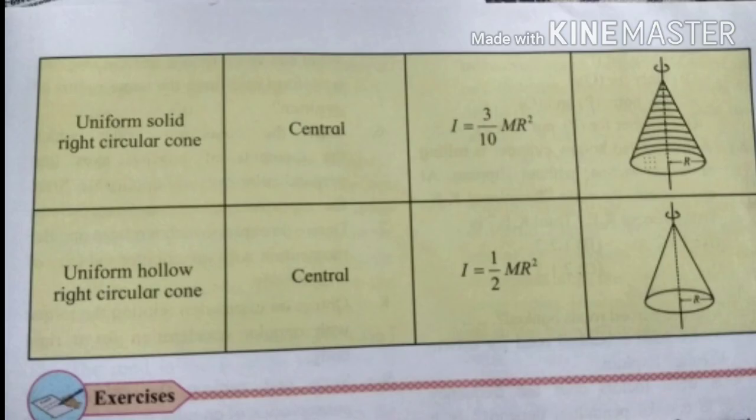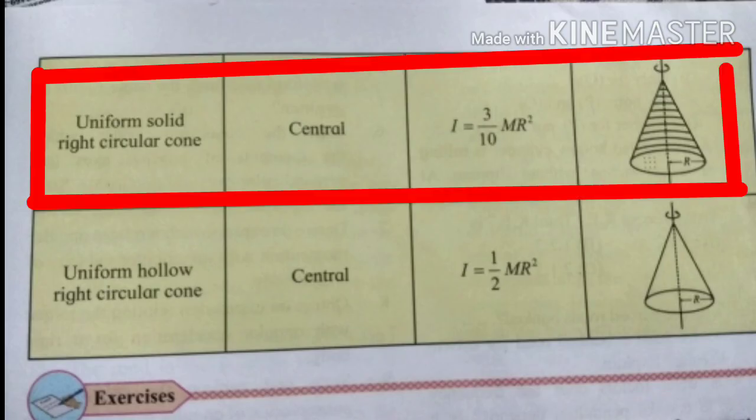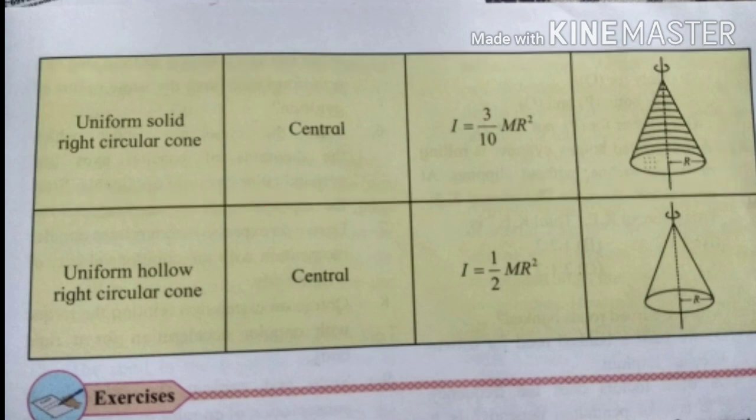The moment of inertia of a uniform solid right circular cone about a central axis is I equal to 3 by 10 mr square, where m is the mass of the uniform solid right circular cone and r is the radius of the base disk.